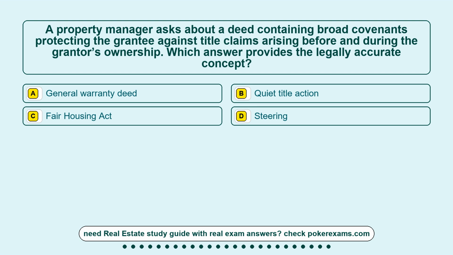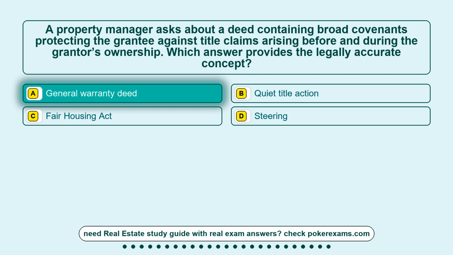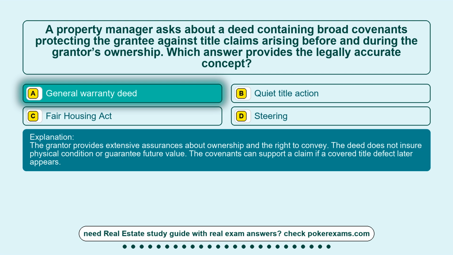Option D is steering. The correct answer is option A, general warranty deed. The grantor provides extensive assurances about ownership and the right to convey. The deed does not ensure physical condition or guarantee future value. The covenants can support a claim if a covered title defect later appears.